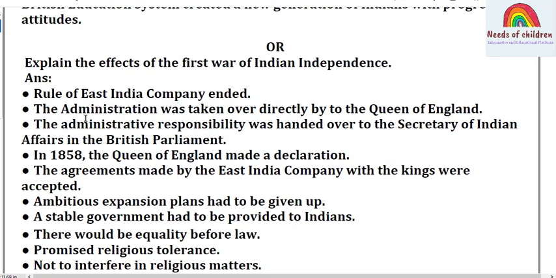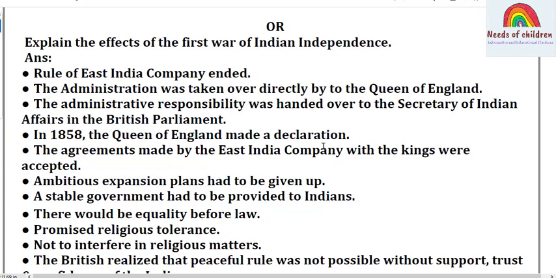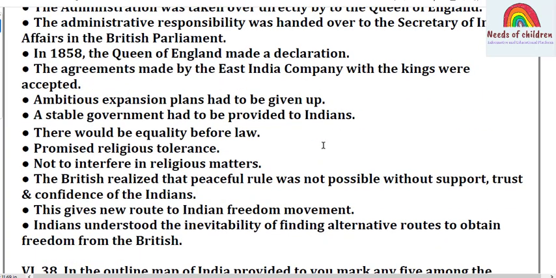And the last choice question, 4-mark question. Explain the effects of the first war of Indian independence. Rule of East India Company ended. The administration was taken over directly by the Queen of England. The administrative responsibility was handed over to the Secretary of Indian Affairs in the British Parliament. In 1858, the Queen of England made a declaration.